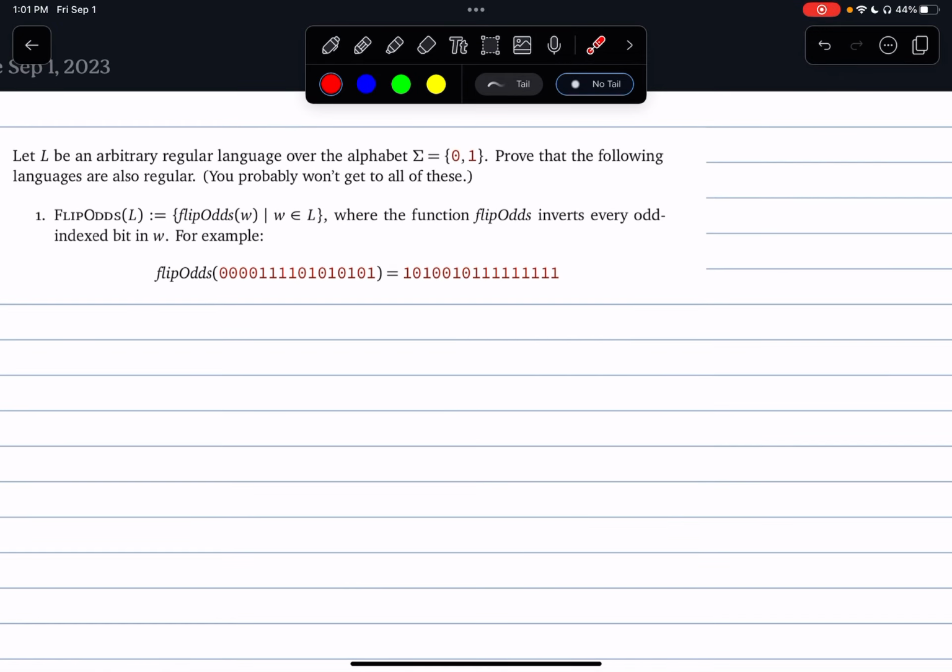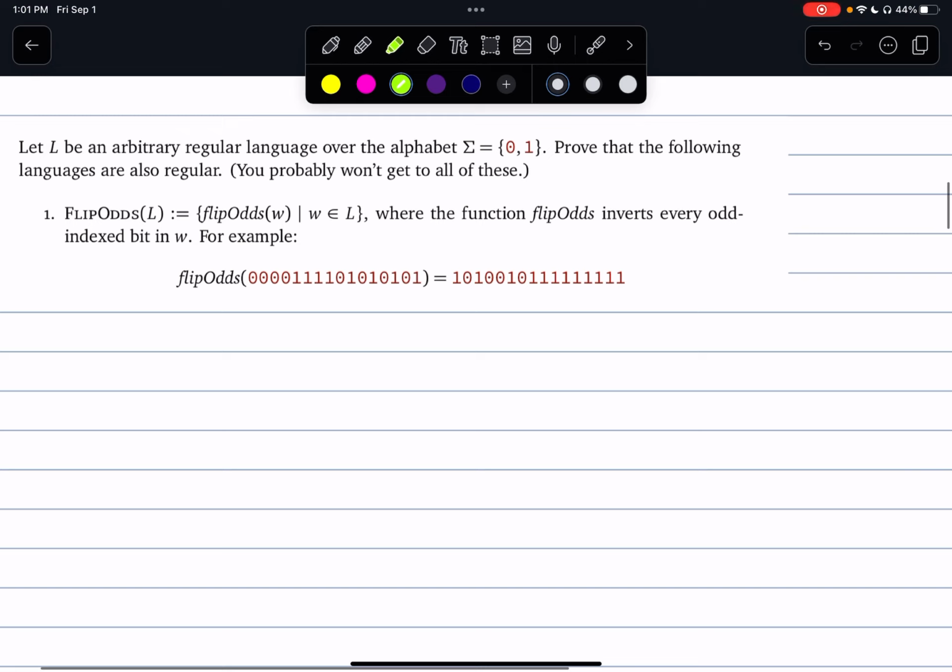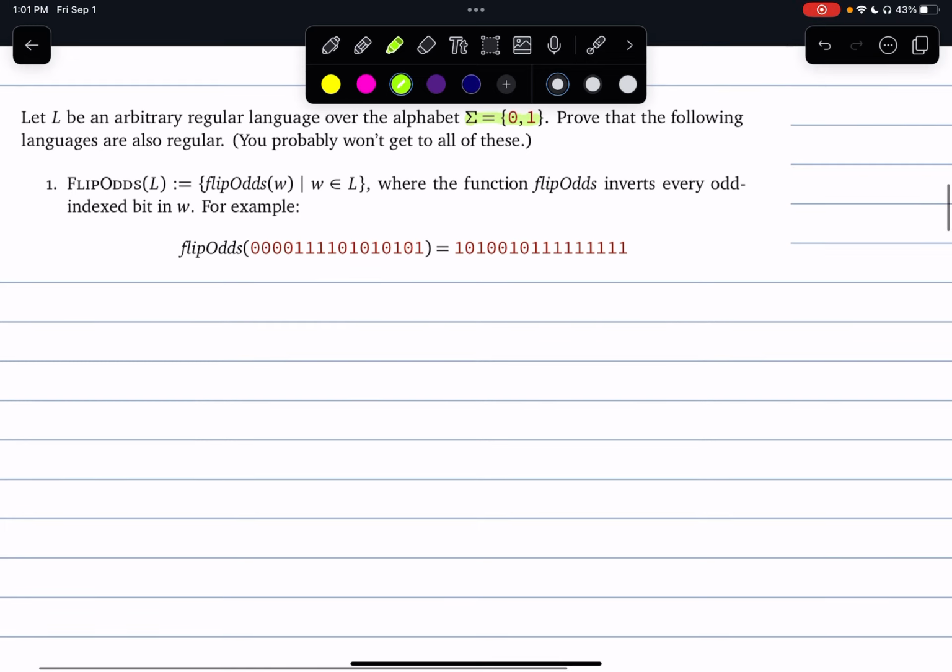Okay, let L be an arbitrary language over the alphabet 0, 1. Prove that the following languages are also regular. You probably won't get to all of these. This is the most true sentence I've ever read in my life.